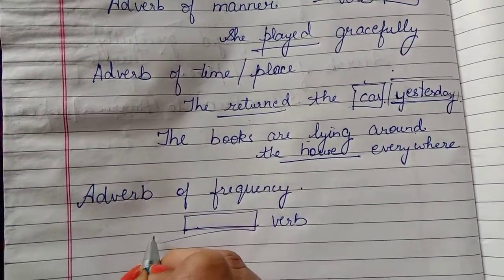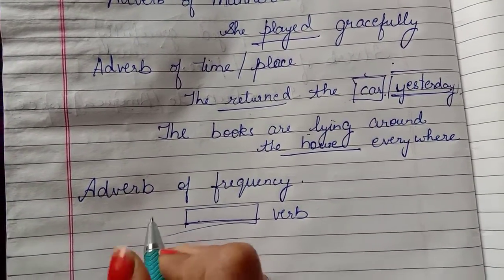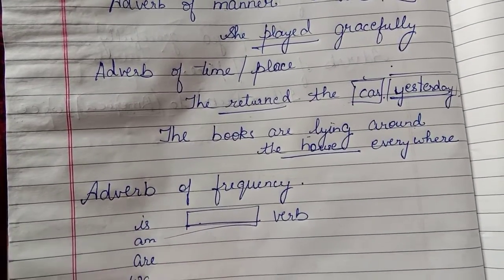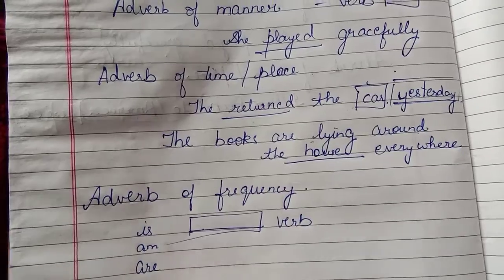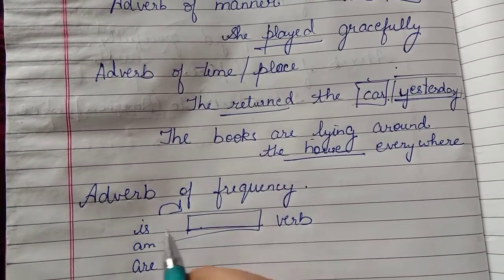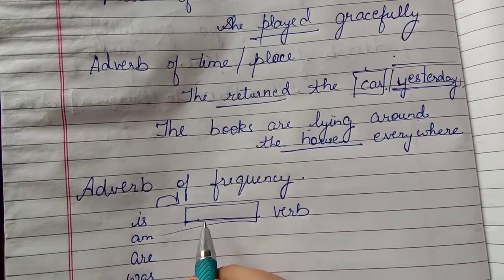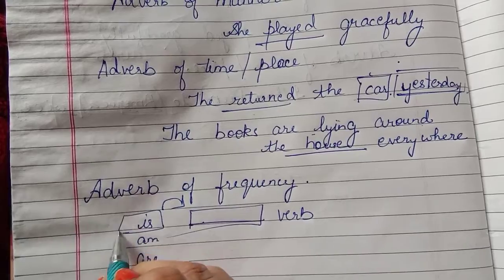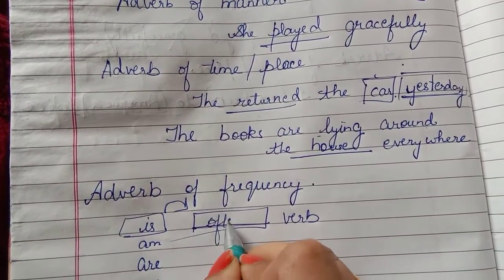But if we have a verb in the form of be, like is, am and are being used, or in other tenses was and were, then in such a case the adverb of frequency will be after them. Like he's often found eating pasta, so is often found.